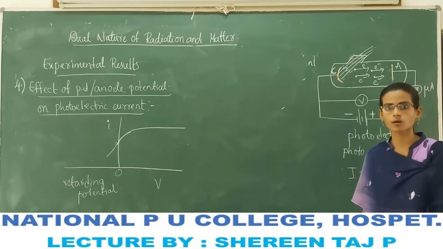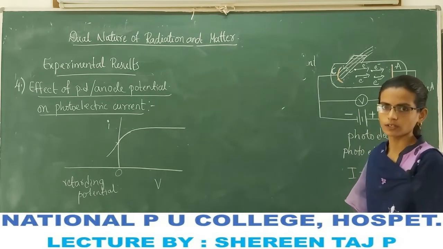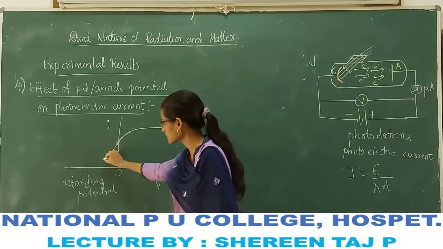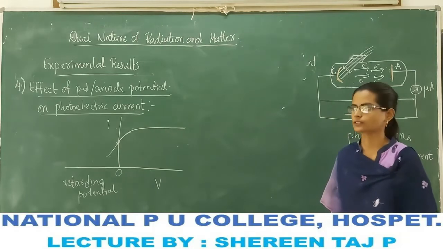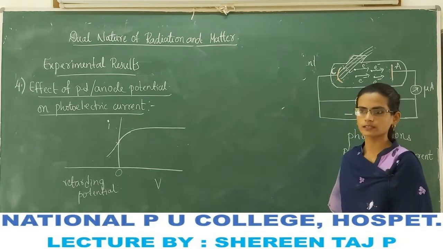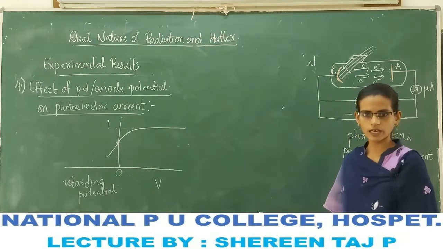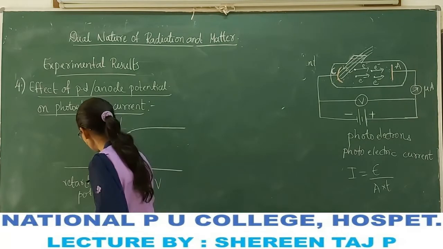Tries to stop the photoelectrons reaching the anode. Thus the photoelectric current decreases as the anode potential decreases. And at some retarding potential, the current becomes 0.